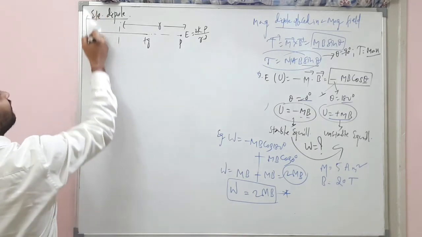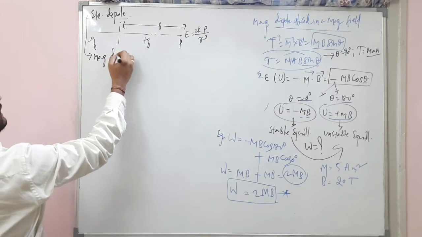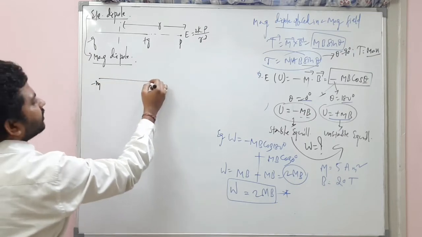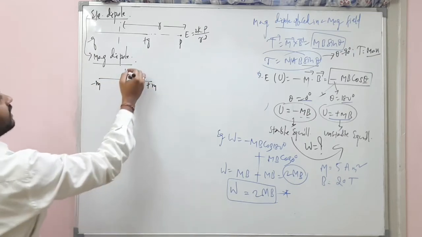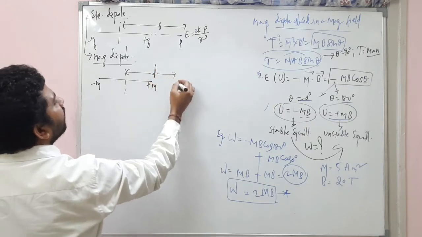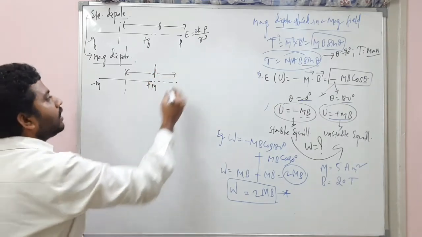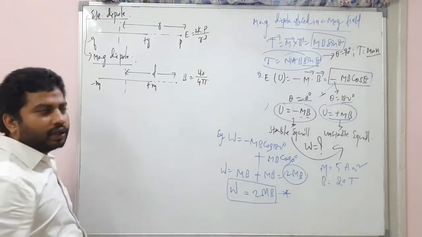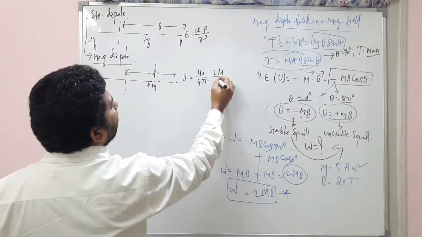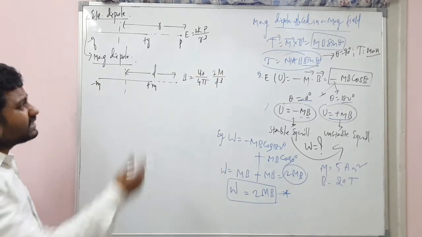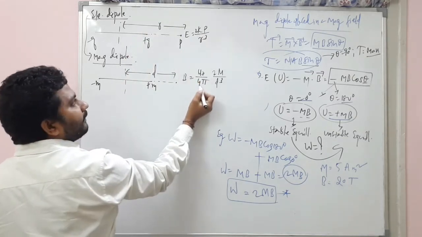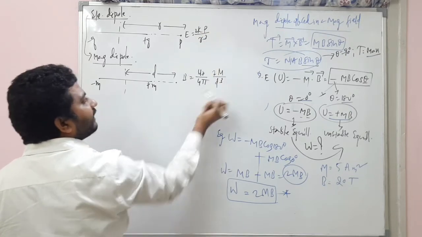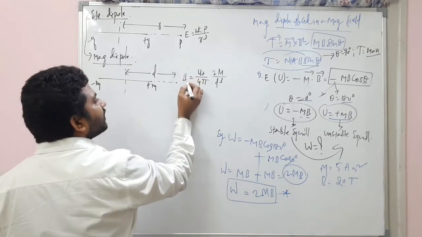In the same way, in the case of a magnetic dipole, there is minus m and plus m. At a distance d from the center, at this point on the axial line, the magnetic field will be mu naught by 4 pi into 2m by d cube. Same as the electric case, with magnetic dipole moment divided by d cube. Remember, this is the axial line.